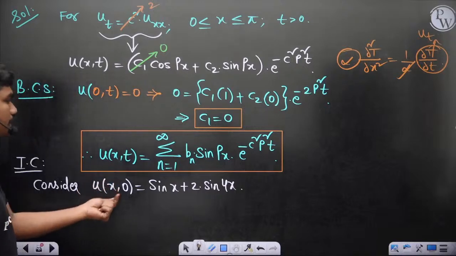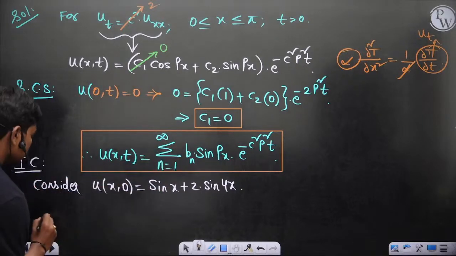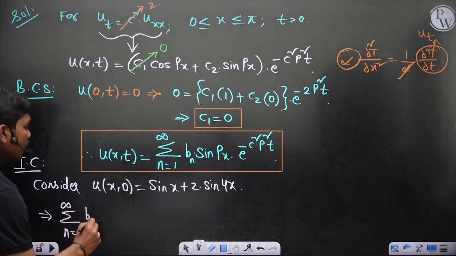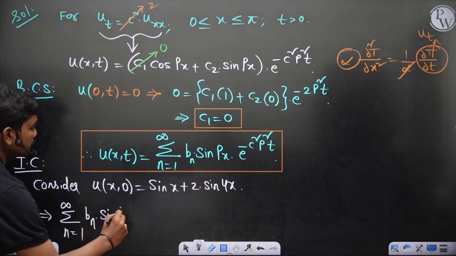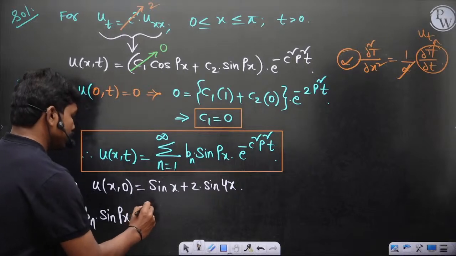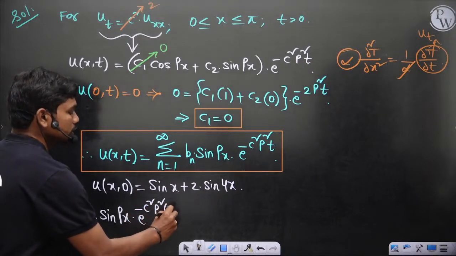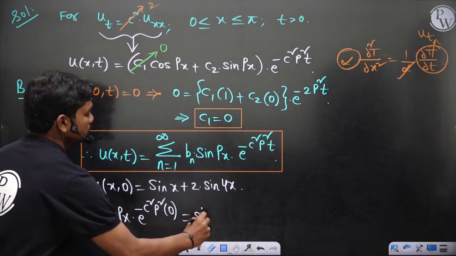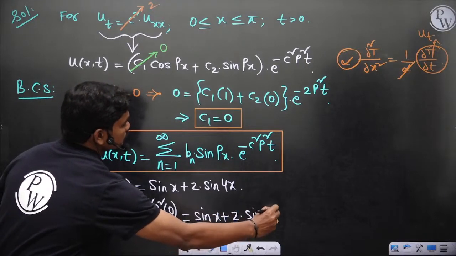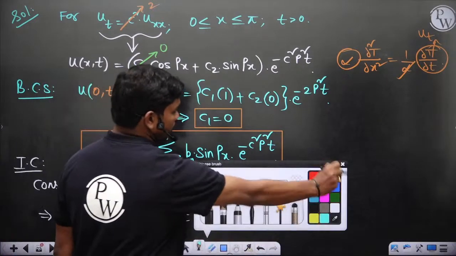So if you replace time t equal to 0 in this equation, this implies summation n equal to 1 to infinity bn sin px into e power minus c square p square into 0 is equal to sin x plus 2 sin 4x. Okay, so this is what you get.